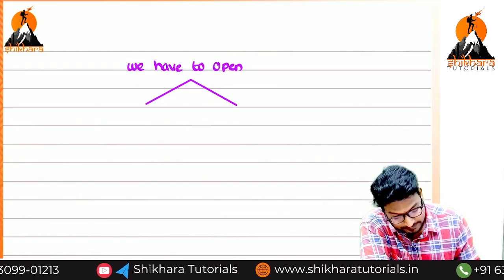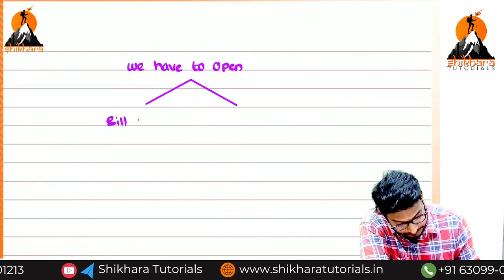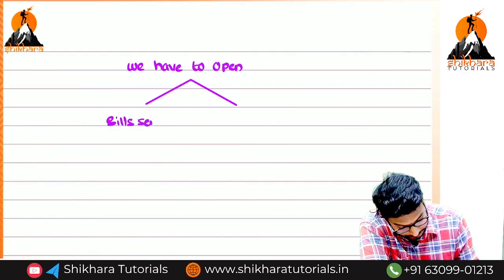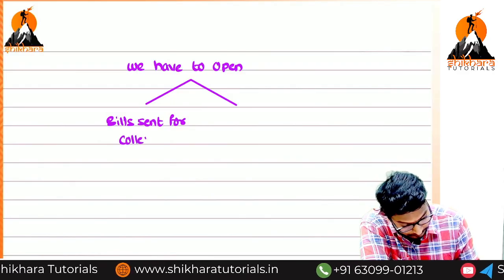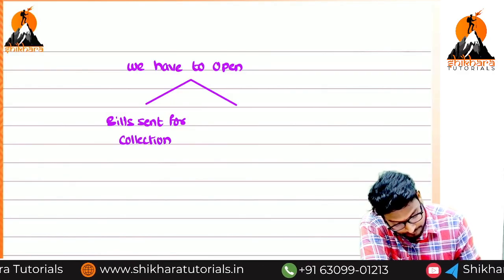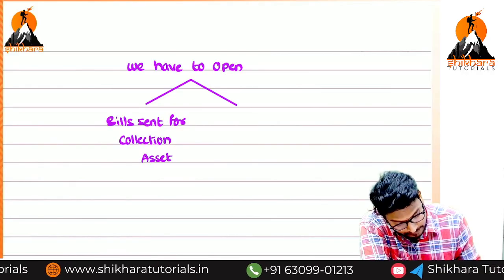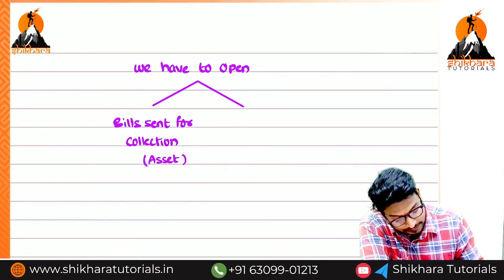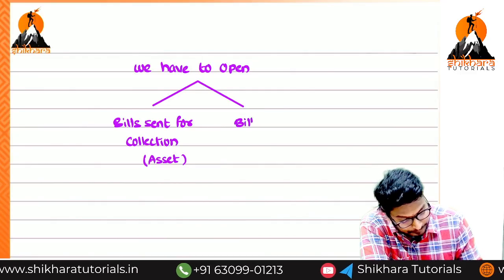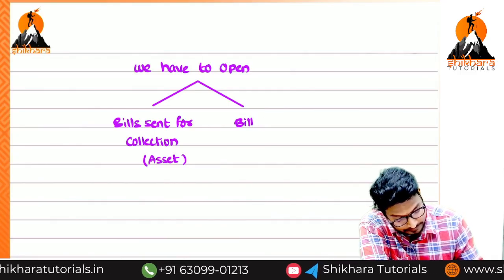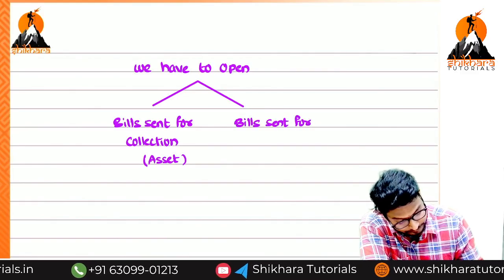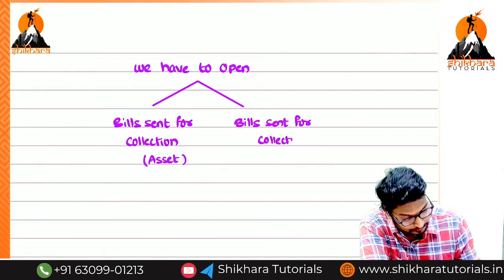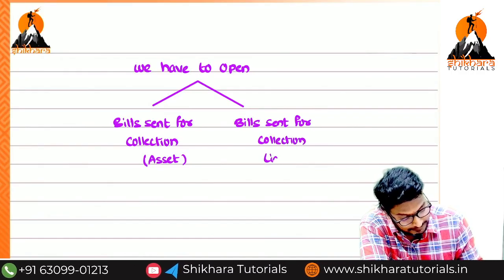Bills sent for collection asset. And what is the other one? Bills sent for collection liability.